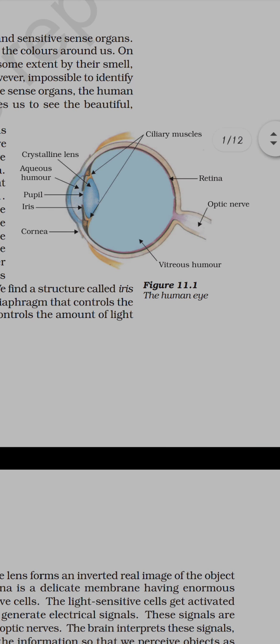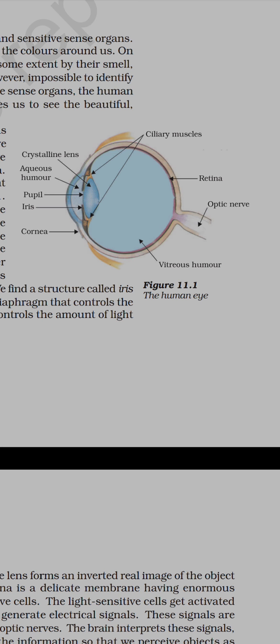Okay, so what are the parts which we have seen? That is the pupil, iris, cornea, retina, optic nerve, ciliary muscles, and the crystalline lens. And we have seen the light-sensitive cells, that were rods and cones, in the last class, and this helps us to focus on the object. Similarly, in a camera the focus is just fixed, it cannot be adjusted. But in the eyes, our eye lens can focus on an object and change its focal length, because it can move with our ciliary muscles.